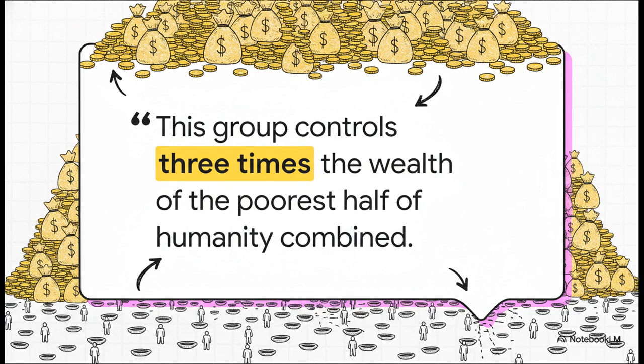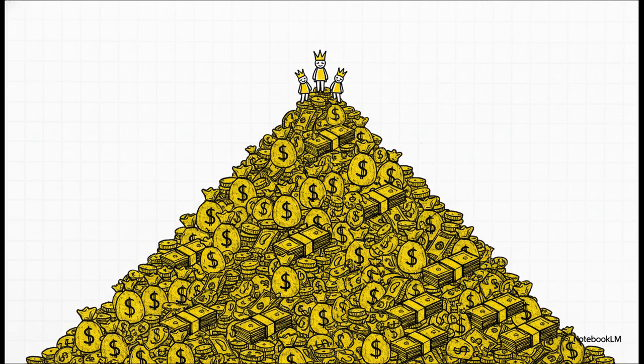This tiny, tiny group, this 0.001%, controls 3 times more wealth than the entire bottom half of humanity combined. Just let that sink in for a second. You know, this extreme concentration is maybe best seen in the growing number of billionaires. Right now, there are over 3,000 people in that club, and each one is basically a symbol of this incredible accumulation of wealth at the very, very top.